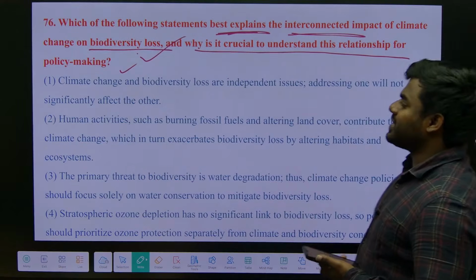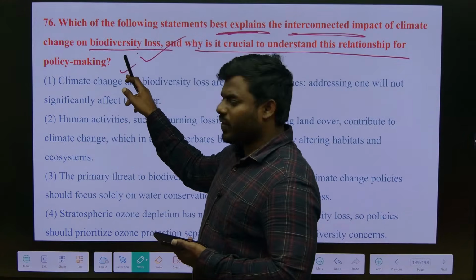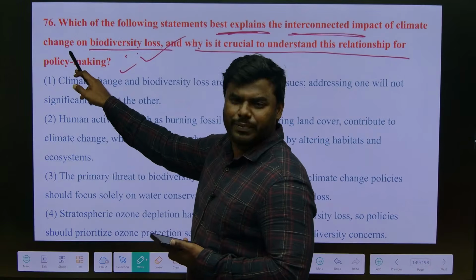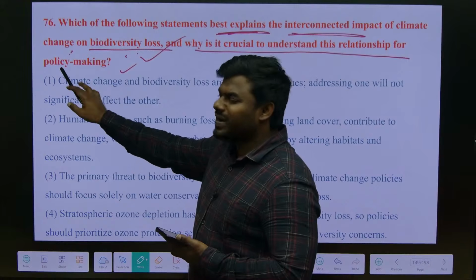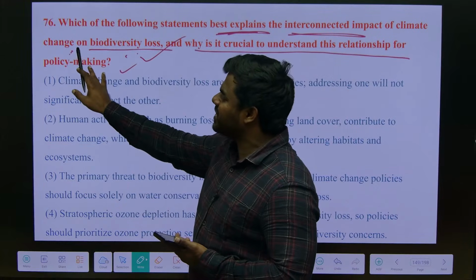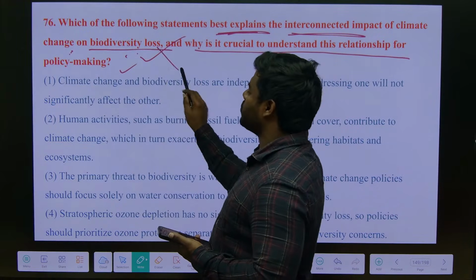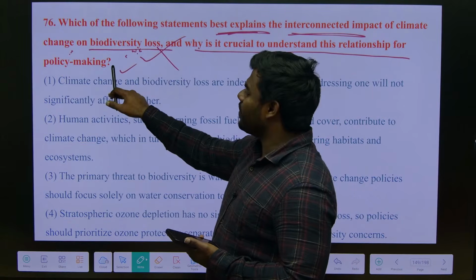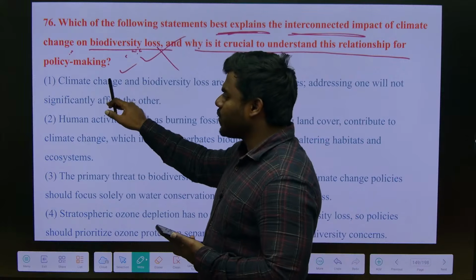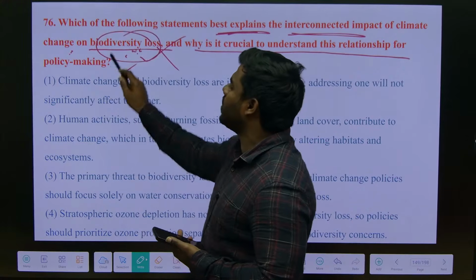You have to understand that if there is a change in the biodiversity, it definitely leads to climate change. So if we want to monitor climate change, or keep the climate normal, first we have to stop the biodiversity loss. For that reason we have to make the policies. So first we have to understand why this biodiversity loss occurs.